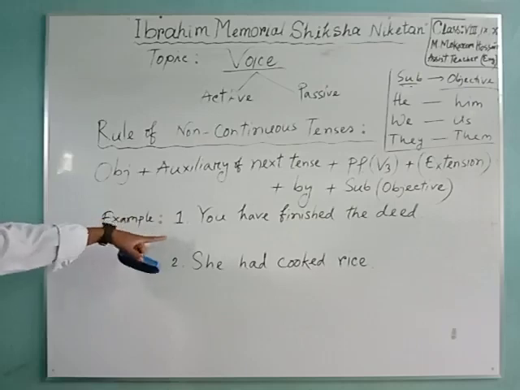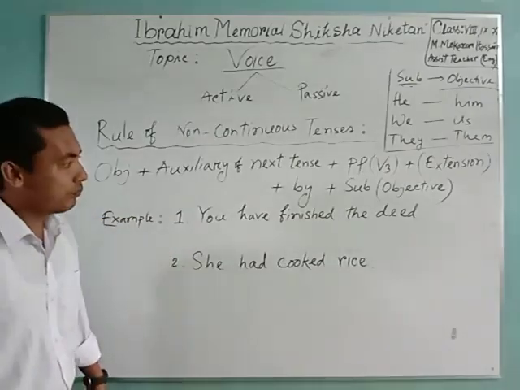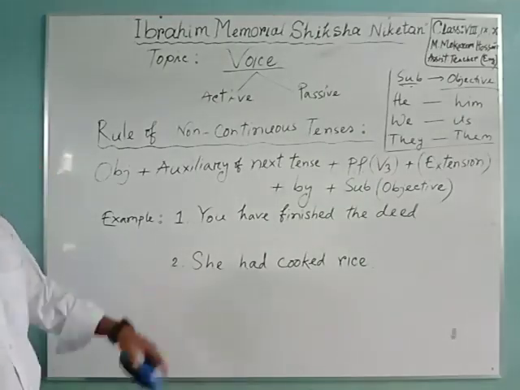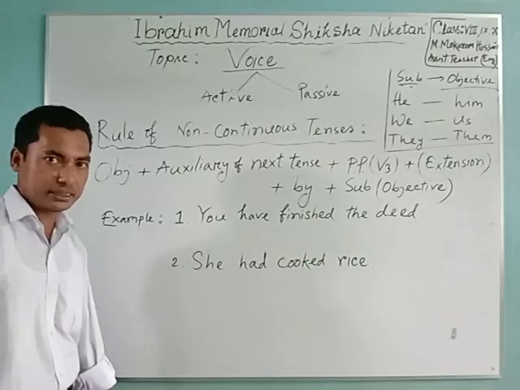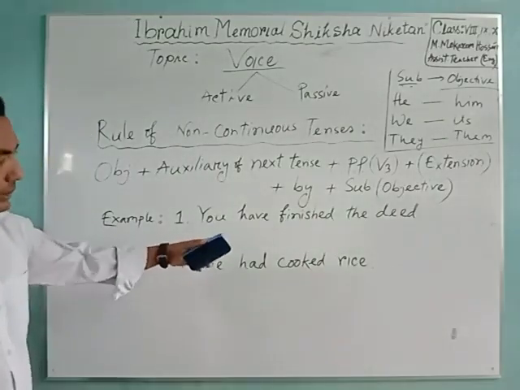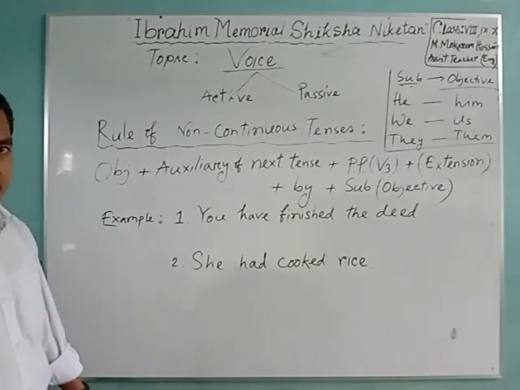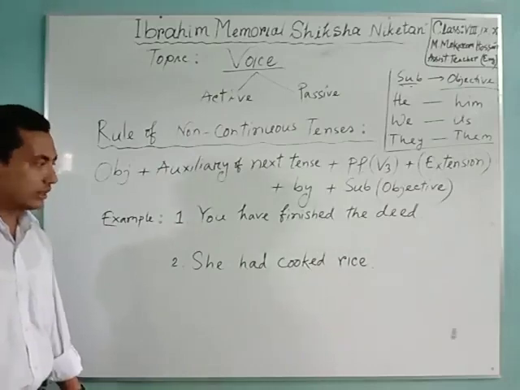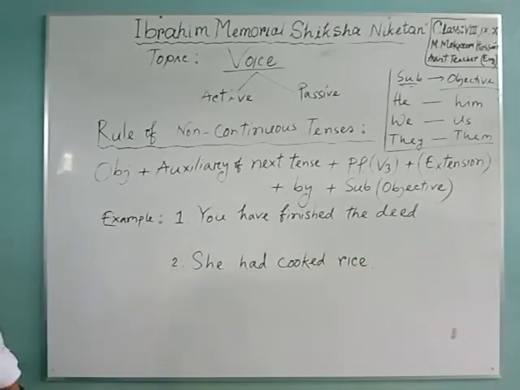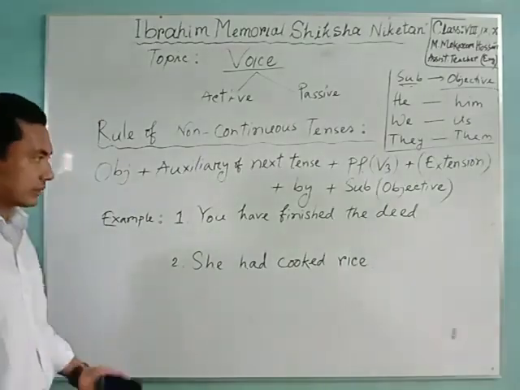Example number one: You have finished the deed. Can you tell what type of tense it is? It is present perfect tense. And example number 2: She had cooked rice. It is from past perfect tense.